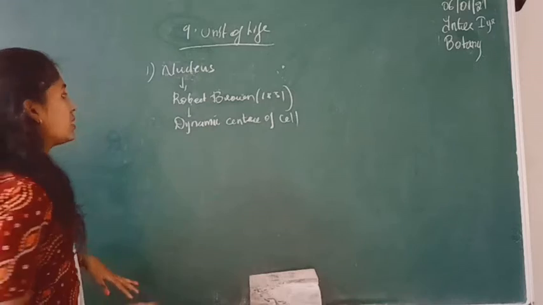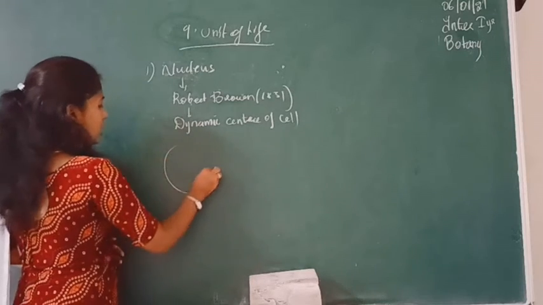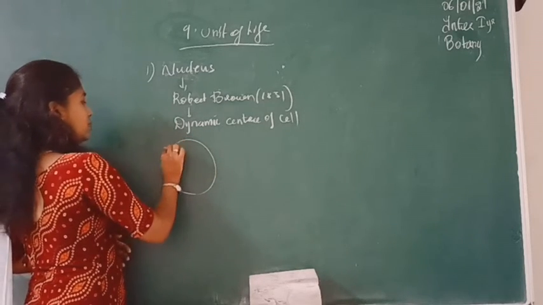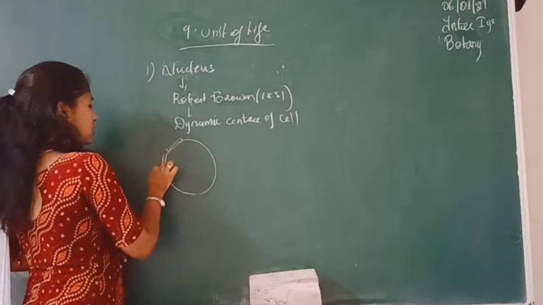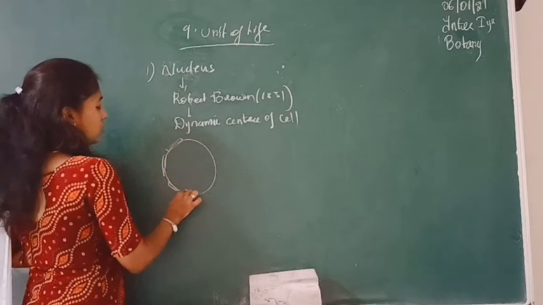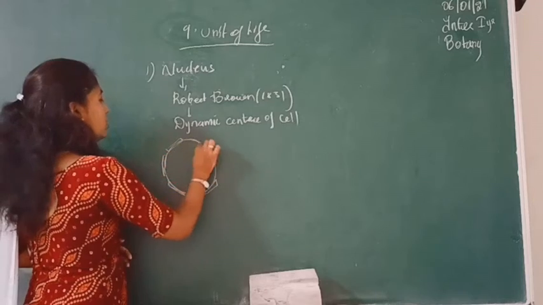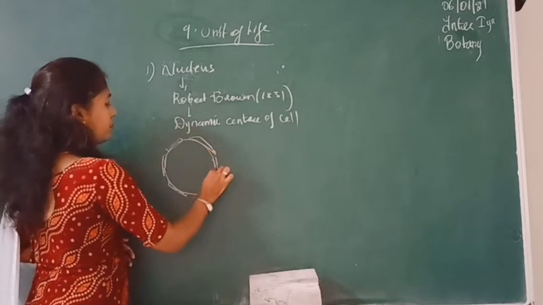Okay, so now I will discuss the nucleus structure. See, as I said, it is a spherical structure. If you assume this is the structure of a nucleus, it will appear in this way.